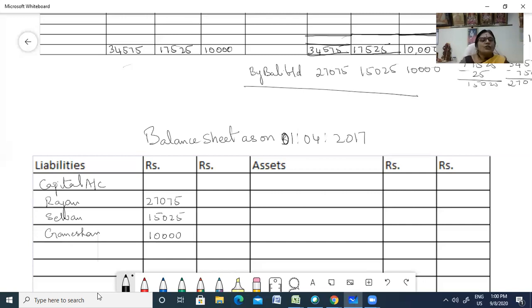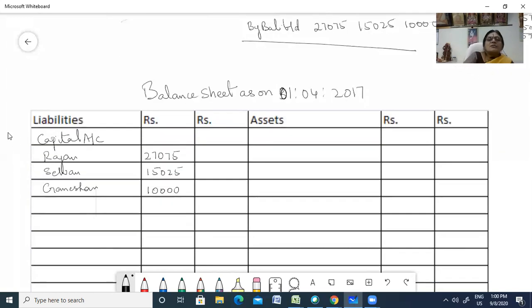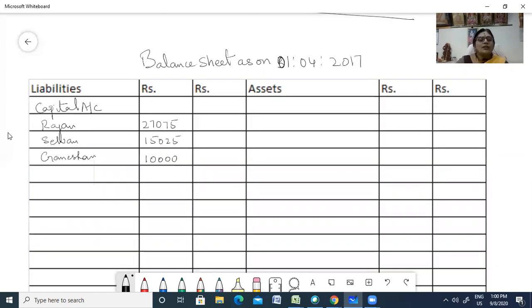Then in the balance sheet, you had some sundry creditors, right? Let me take the balance sheet a little further up so that it is visible. Now you had sundry creditors. So sundry creditors is how much? 37,500. So let us total this amount and write it here.